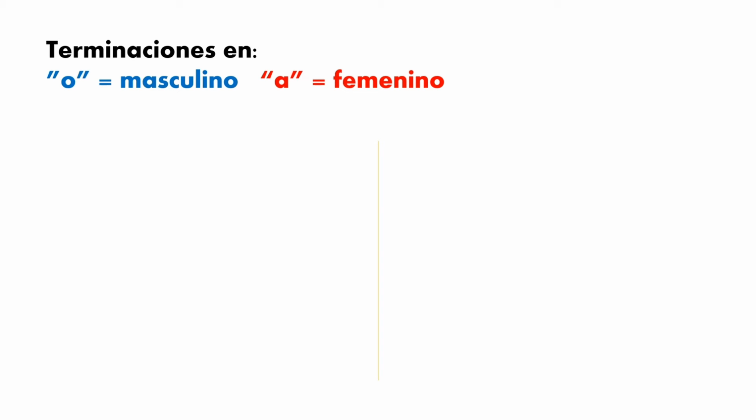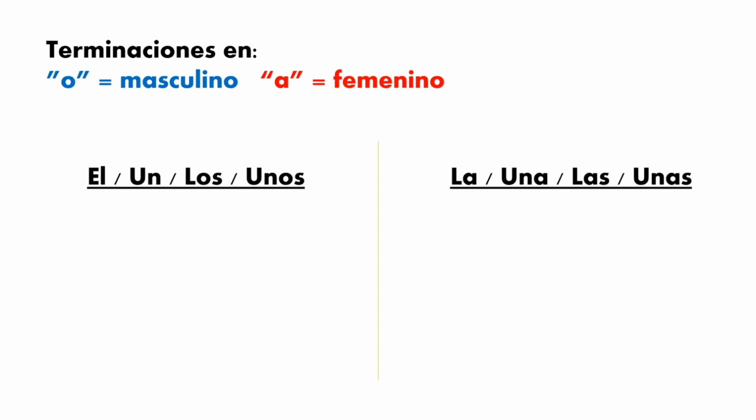For the first rule, in order to know if a word is masculine or feminine, we have this. When a word ends with an O, it will be a masculine word, and when the word ends with an A, it will be a feminine word. That will be most of the cases. So now let's see some examples.